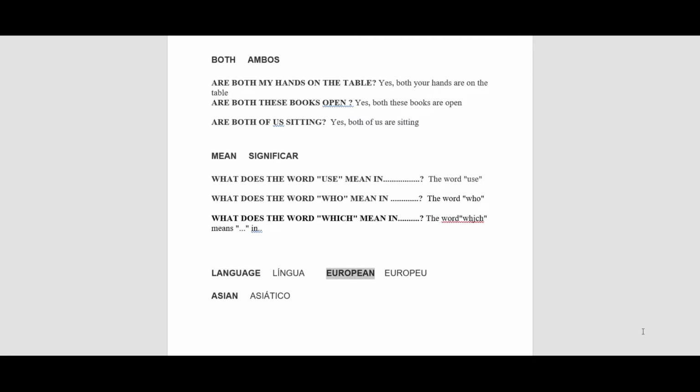Language. European. Asian. Which language are we speaking now? We are speaking English now. Which language do you generally speak? I generally speak. Which language does he, she generally speak? He, she generally speaks. Is Chinese a European language? No, Chinese isn't a European language, but it's an Asian language.